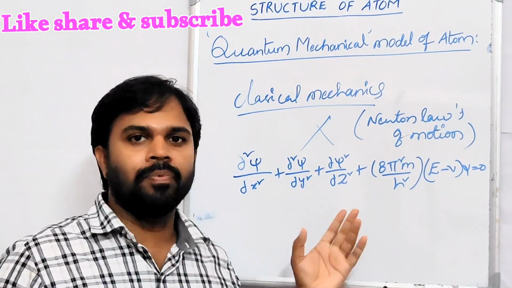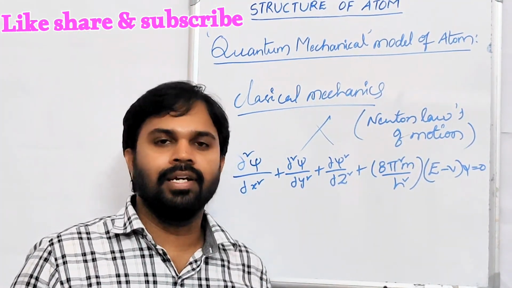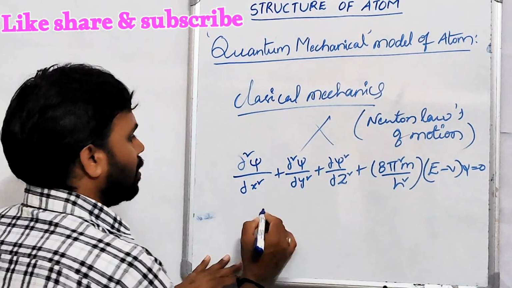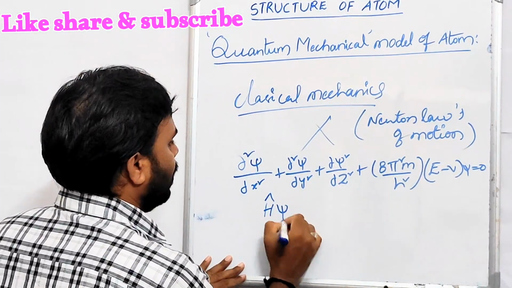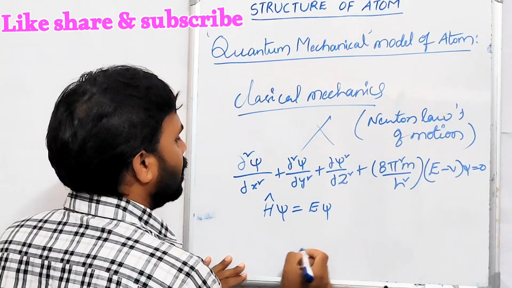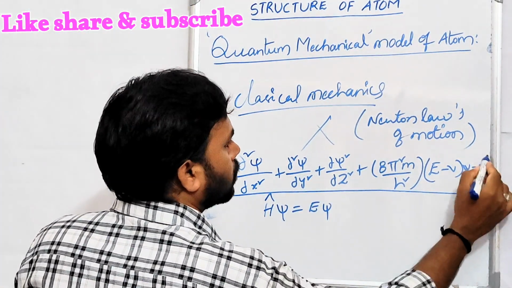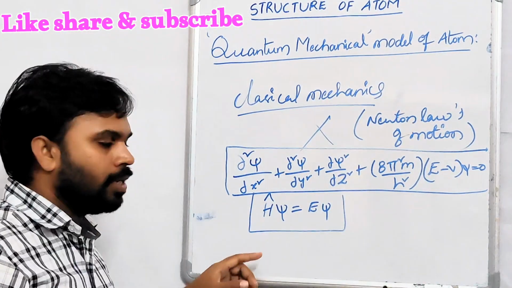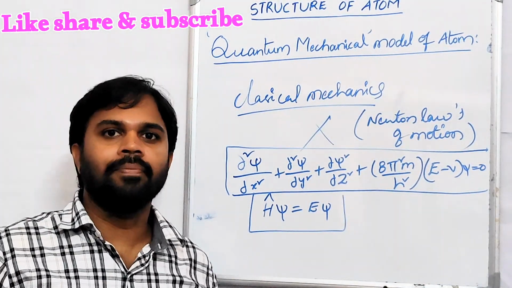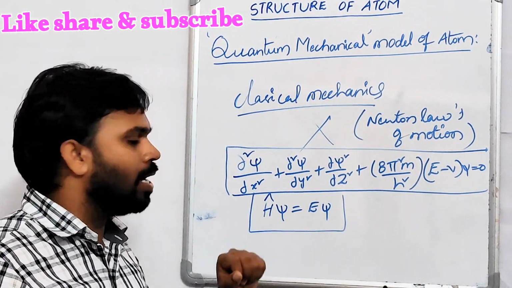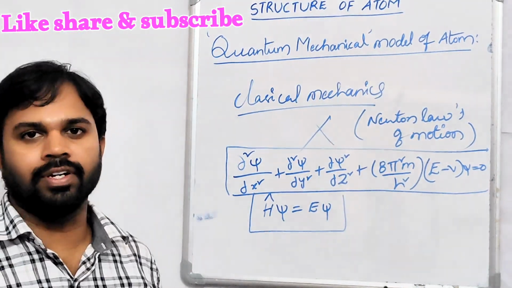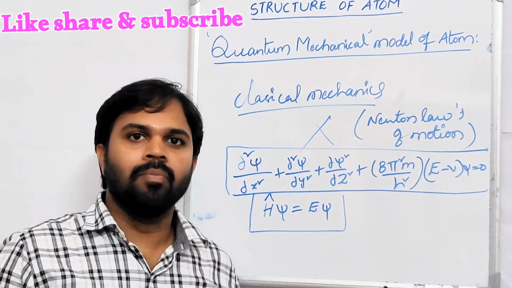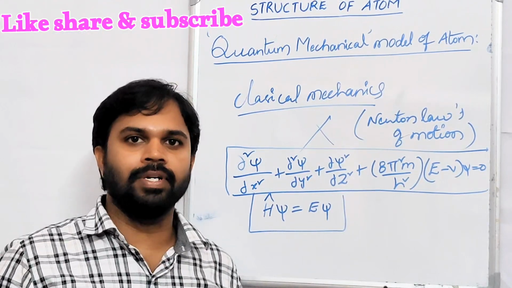This equation was developed based on de Broglie's wave theory and the Heisenberg uncertainty principle. This equation is also expressed as Hψ = Eψ. Here, H is the Hamilton operator, or mathematical operator, E is the energy, and ψ is called the wave function. This equation explains the behavior of a moving electron in three-dimensional space.